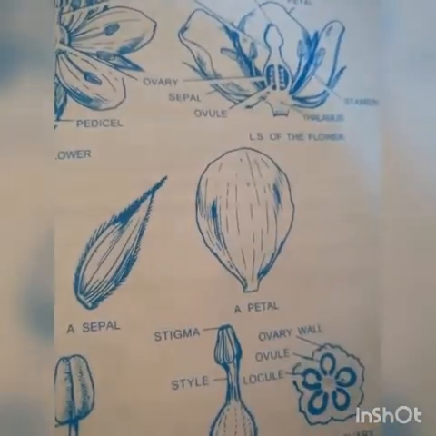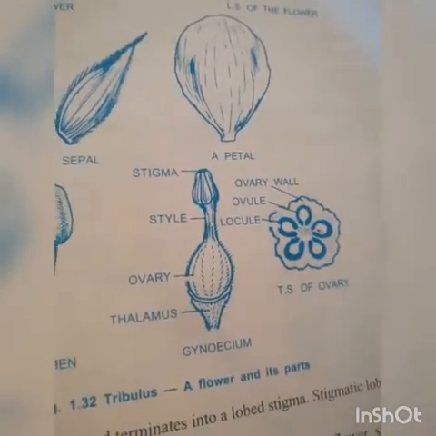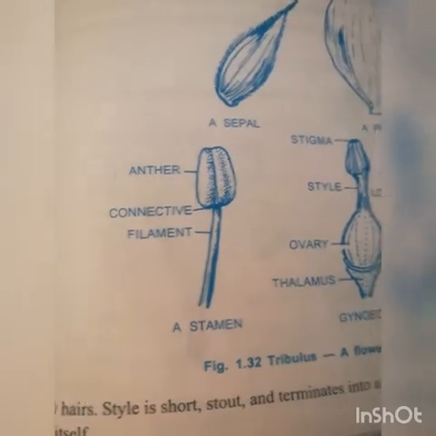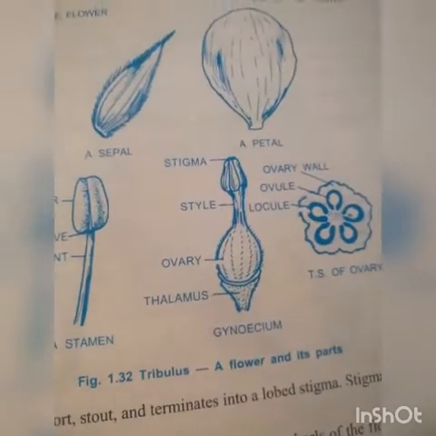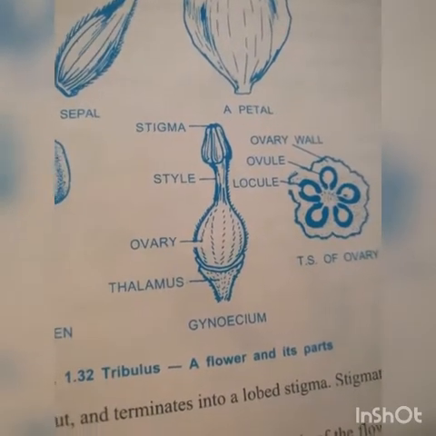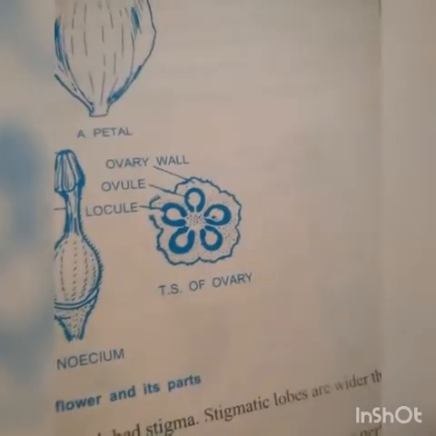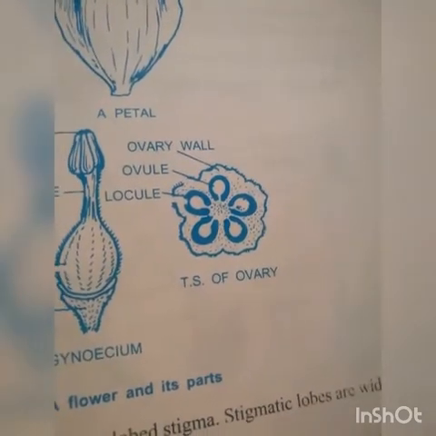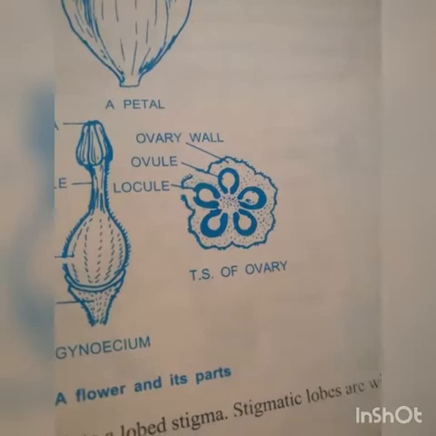Sepal, petal, and anther, connective, and filament, stamen, stigma, style, and ovary, and thalamus. T.S. of ovary, here you can see ovary wall, ovules, and locules.